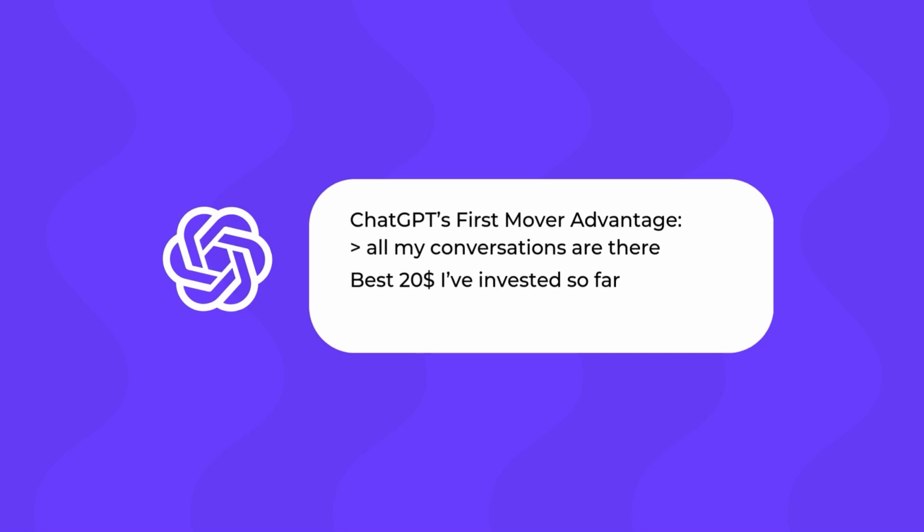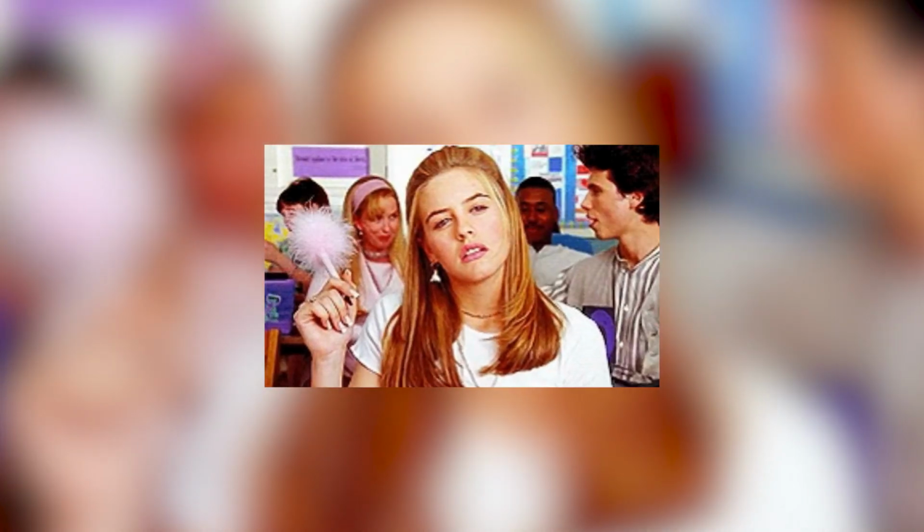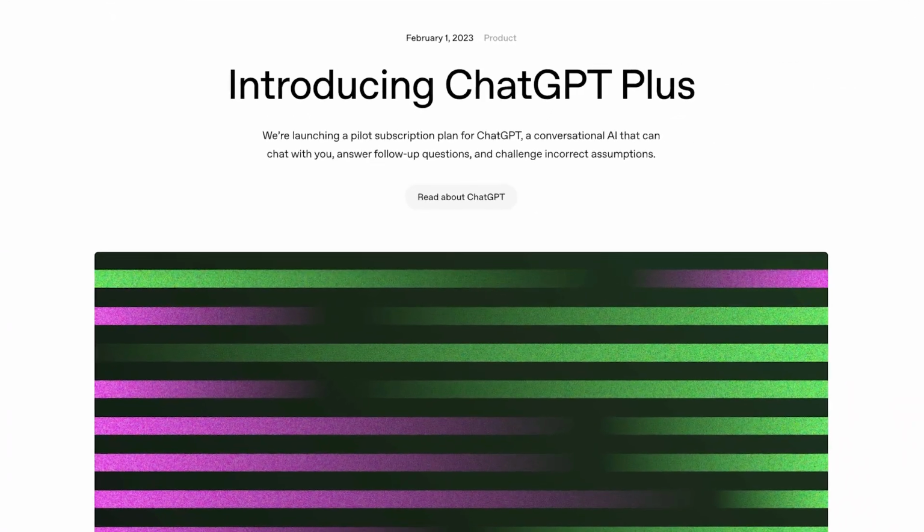Next, many times I've told my friends and my coworkers, this is the best $20 I am investing every month. This tool is worth so much more. And I know I haven't yet gone ahead and paid the $200 to get access to all of these extra features. But when I'm seeing everything that's new, Sora, the Operator model, the Deep Research model, all of these things that come on top for Pro users only are starting to make sense to me. So it's slowly making its way, should I pay? And I know the price is going to come down, but I still think ChatGPT Plus is a great investment. Just like Canva Pro is a great investment, GPT Plus is a great investment. So that's kind of where I stand.